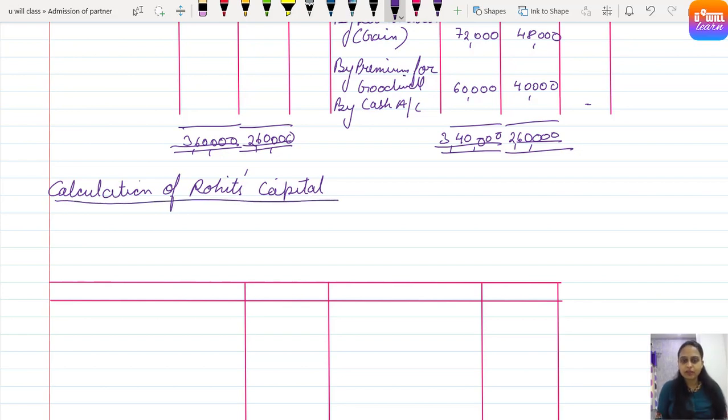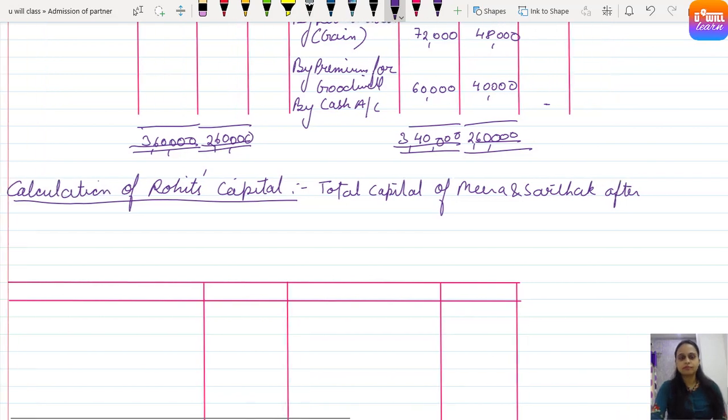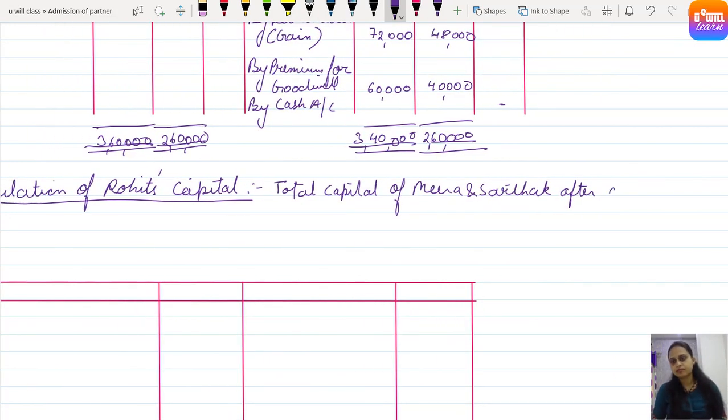So the total capital of Mira and Sarthak after adjustments. Mira's capital comes to rupees 3 lakh 40,000, right?